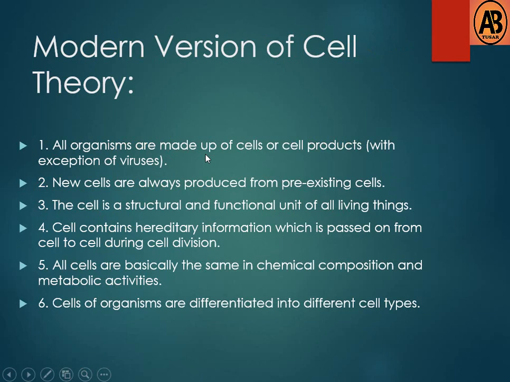Now I would like to tell about the modern version of cell theory. All organisms are made up of cells or cell products. New cells are always produced from pre-existing cells. The cell is a structural and functional unit of all living things. Cell contains hereditary information which is passed on from cell to cell during cell division. All cells are basically the same in chemical composition and metabolic activities. Cells of organisms are differentiated into different cell types. So these are the modern version of cell theory.